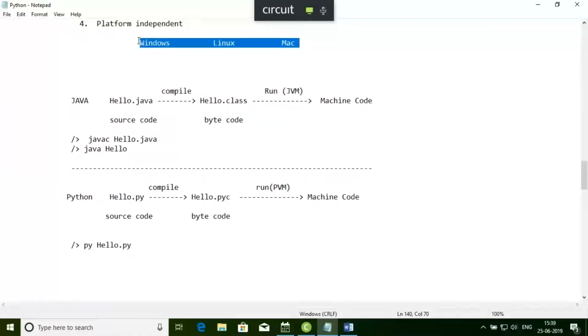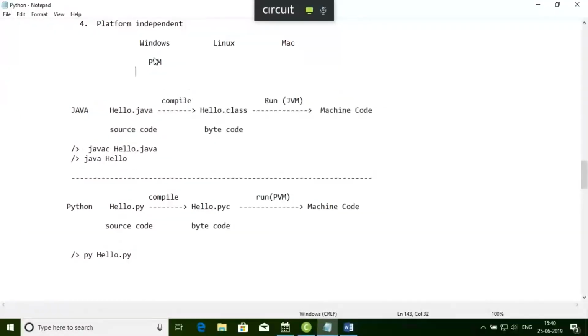The meaning is that if you compile this code in Windows, and the same code, if I want to run in a different operating system, you'll find it will work. Your Python code will work because that bytecode with the PVM of Windows operating system will create the machine code for Windows operating system.